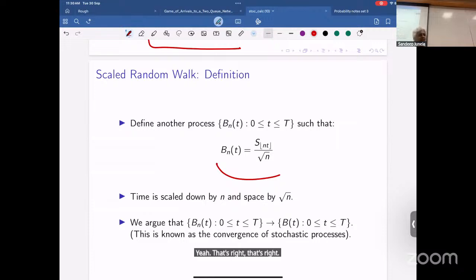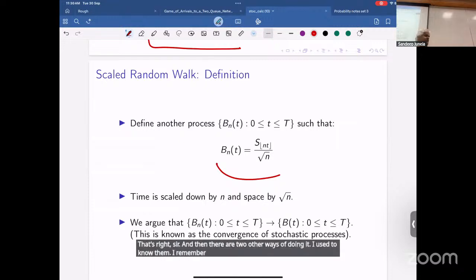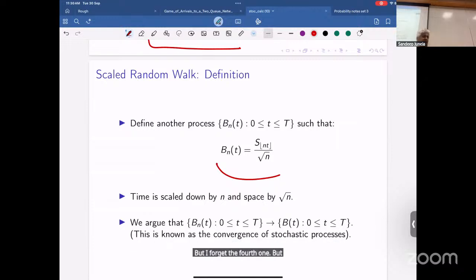But if you see Michael Steele, he will tell you how Wiener constructed Brownian motion, using orthogonal polynomials. And then there are two other ways of doing it. I used to know them. I remember one of them, done conditionally, but I forget the fourth one. But it's worth catching up on. What do people use practically? It's a construction of Brownian motion.